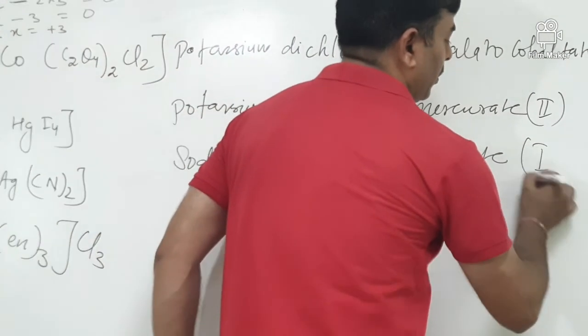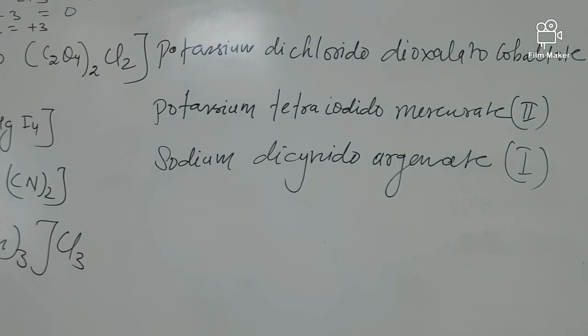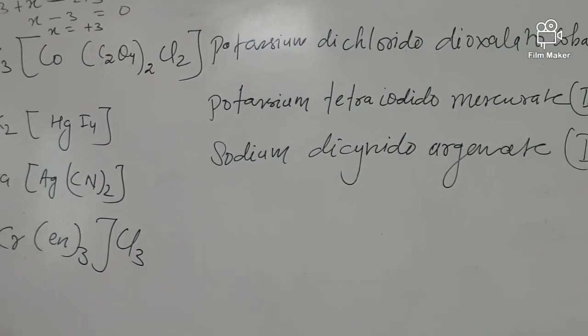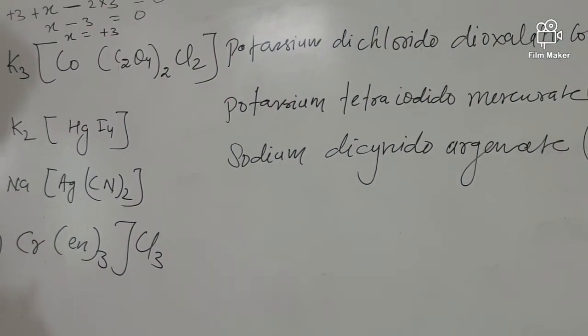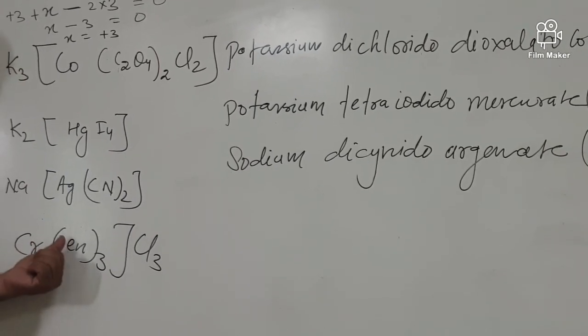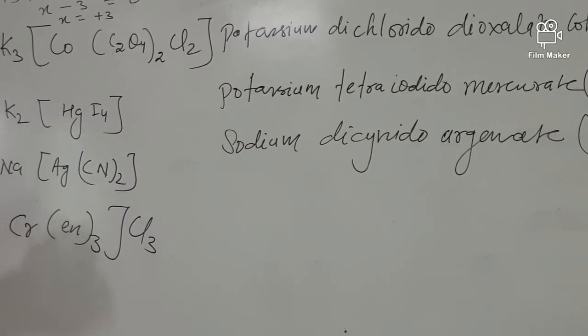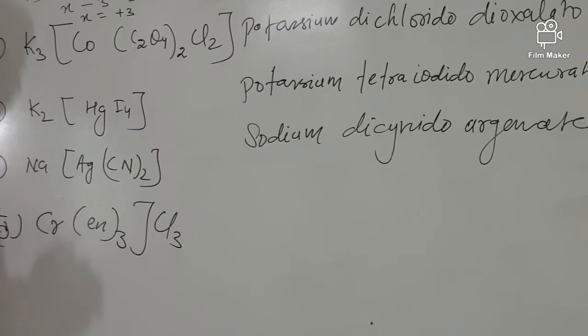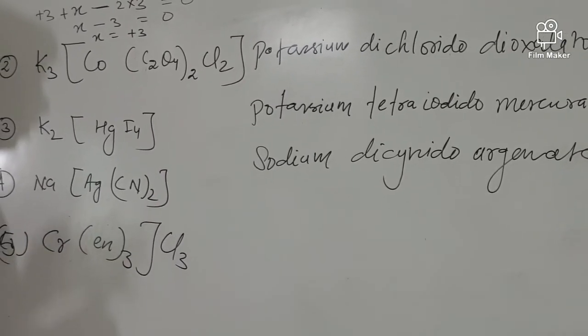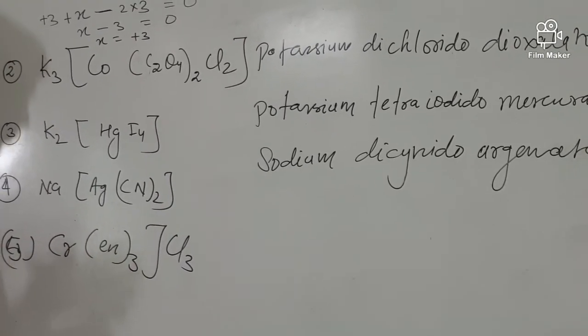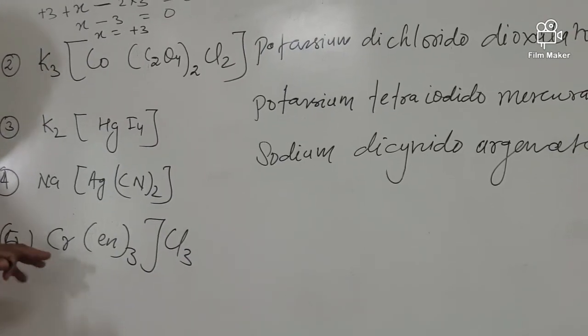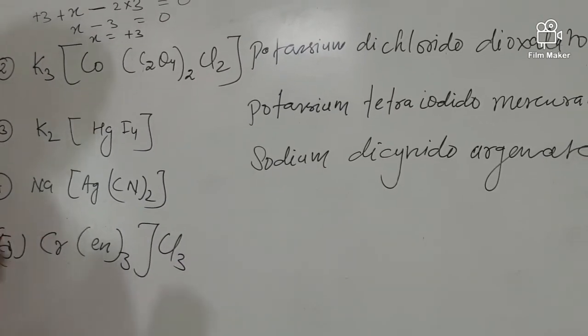Okay beta, this is a crucial compound and it is very important because I have written an amine. If the short name of a bidentate ligand is given, use bis for 2, tris for 3. Now, I am going to write about tris.